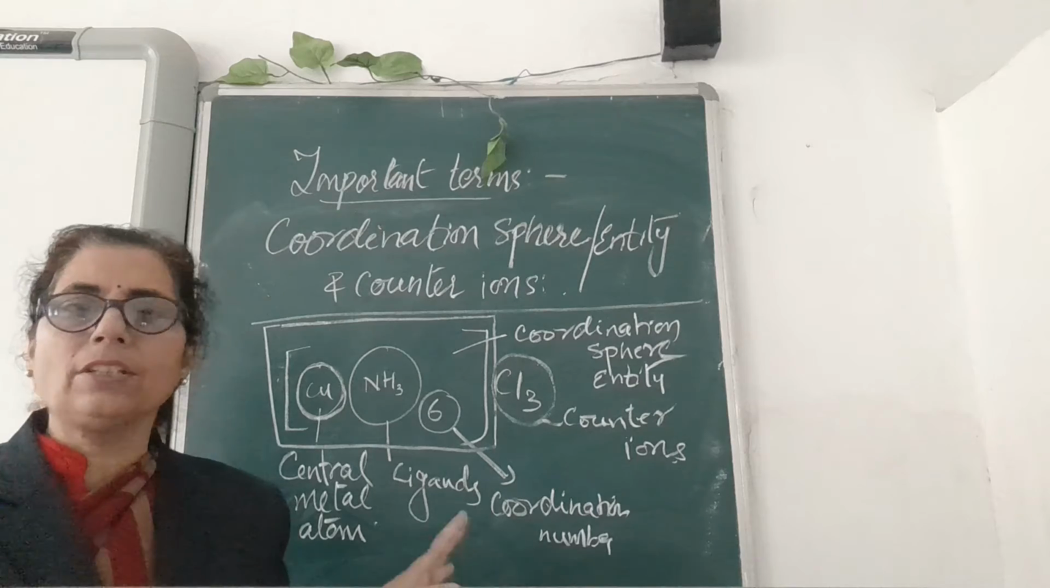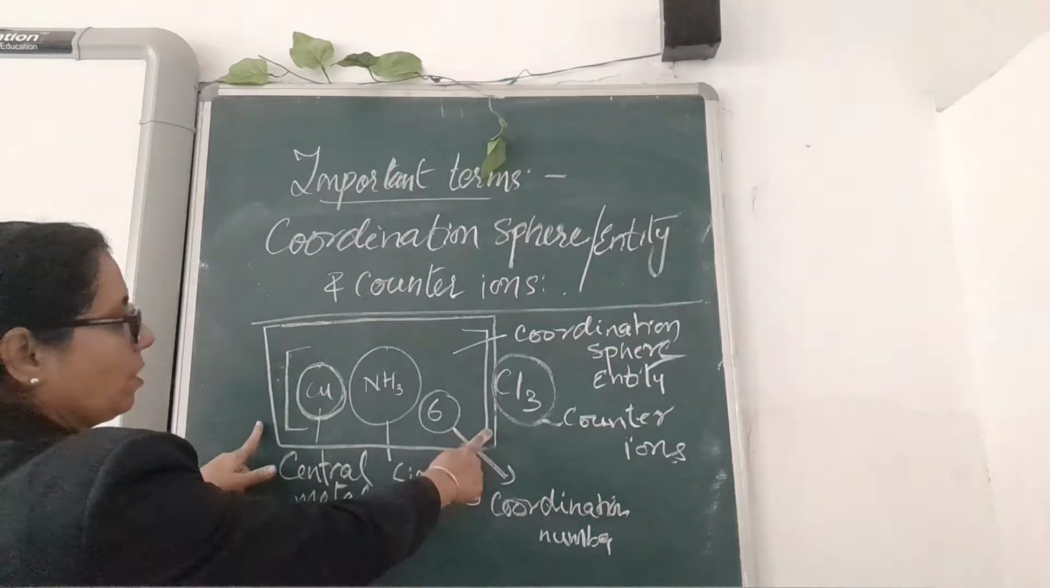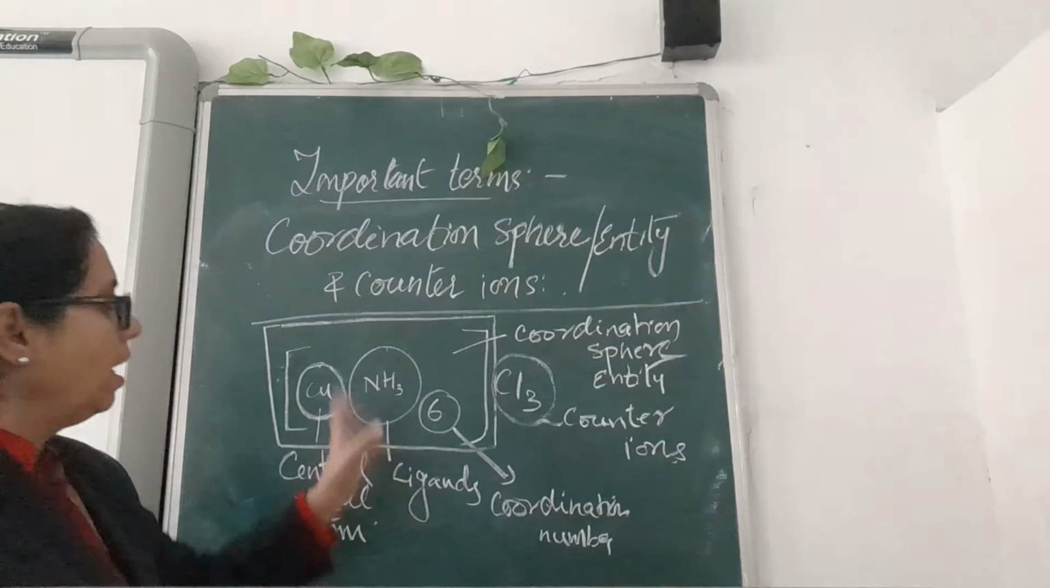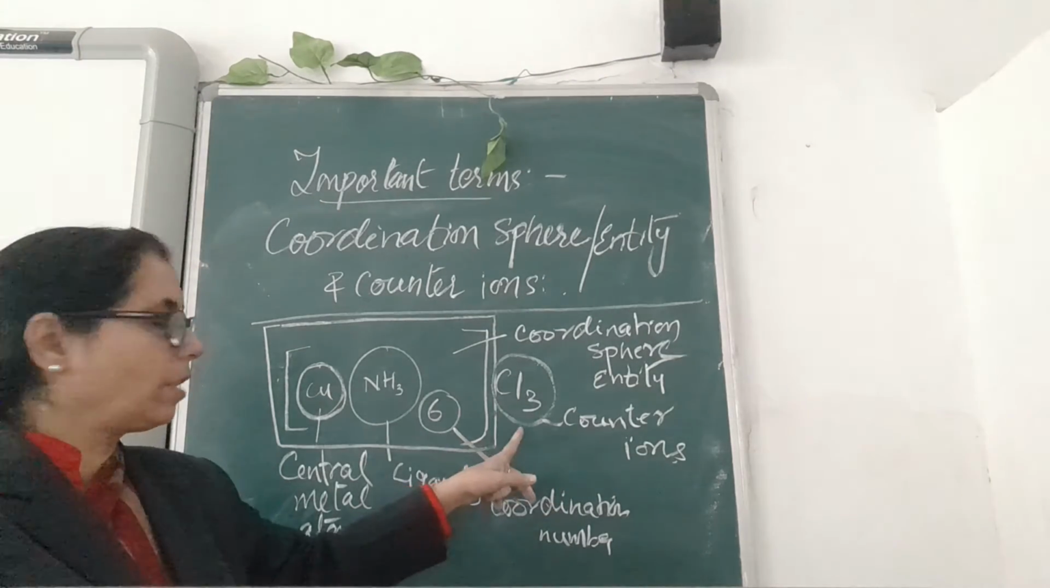Now, you have understood this thing. The part which you write in the square bracket will be the coordination sphere or entity, and the ions which you write outside will be the counter ions.